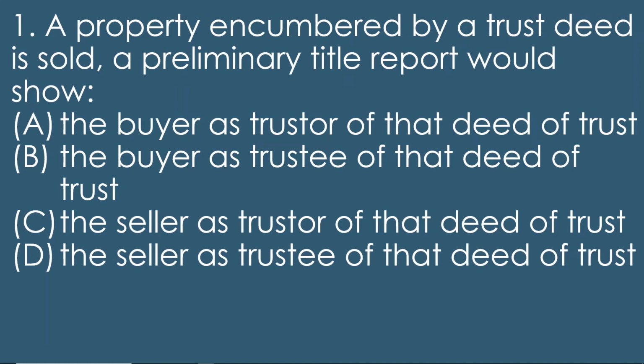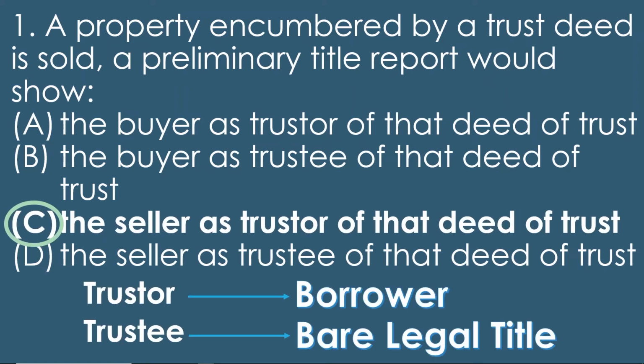Well, remember, the trustor is the borrower and the trustee is the one that has the bare legal title in the event that the trustor defaults, and then the trustee can foreclose on the home through a non-judicial foreclosure. So knowing that, the correct answer would be the seller as trustor of that deed of trust. The seller was the borrower for that original loan, and the preliminary title report will show that.